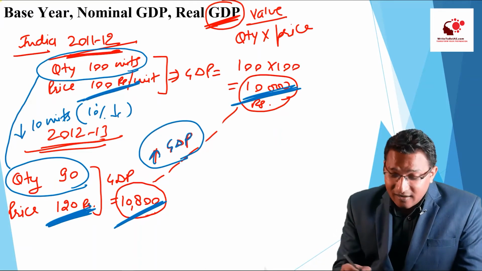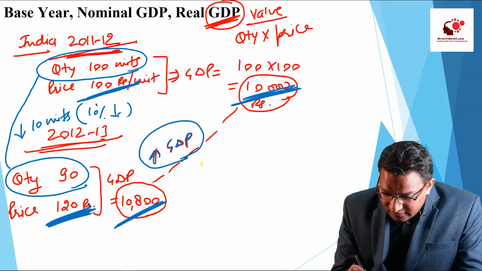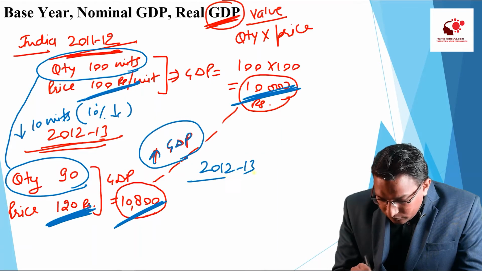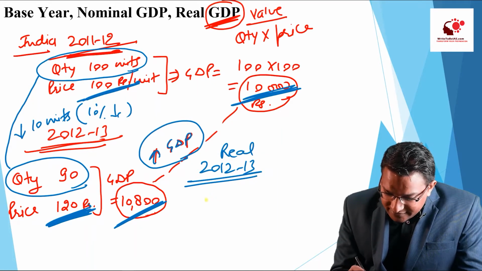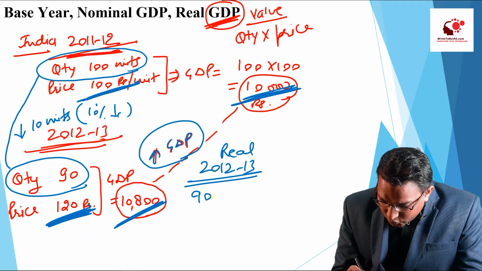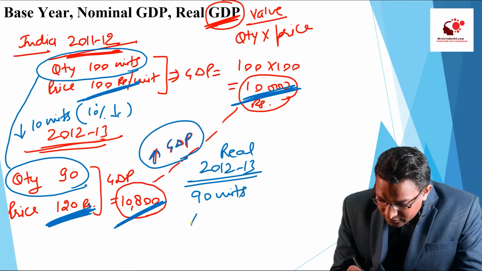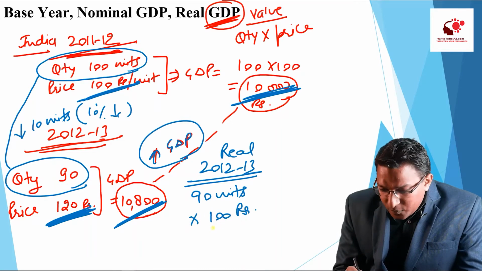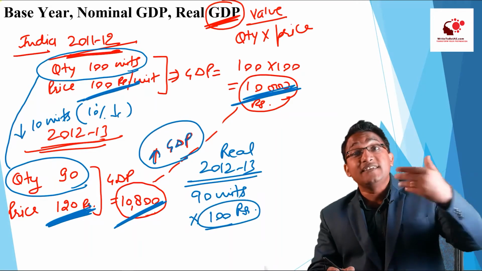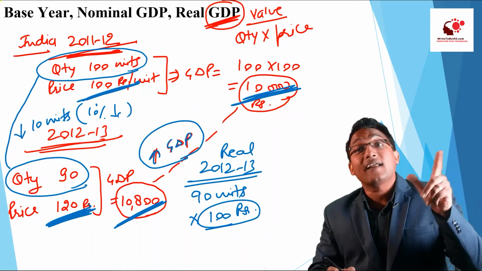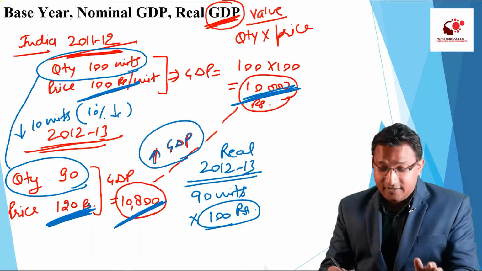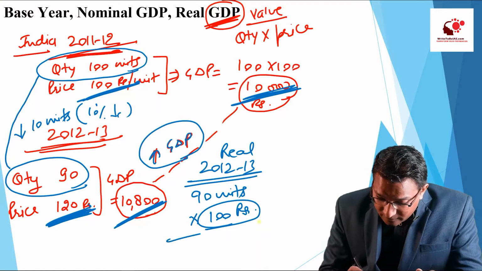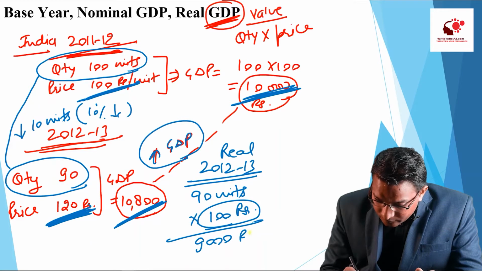So what will be the correct picture? If we see in 12-13, the real GDP will be 90 units and the price of previous year, that is 100 rupees. We will take the price of previous year to which we are comparing, the year to which we are comparing the GDP. So here this value comes 9,000 rupees.